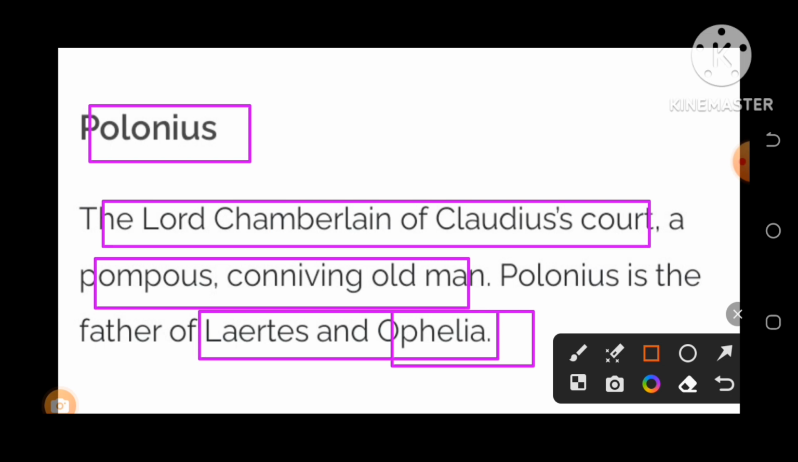Laertes is also a very important character in the play. We will discuss those two characters. Let us know some more features, more important characteristics and more characters. Let us know.